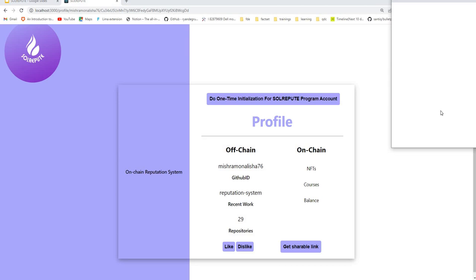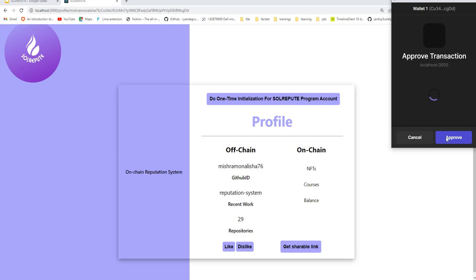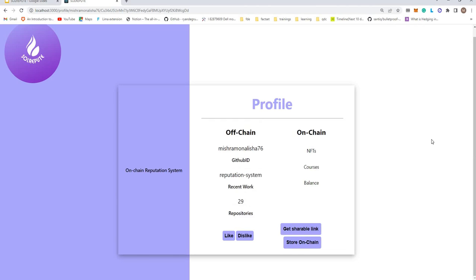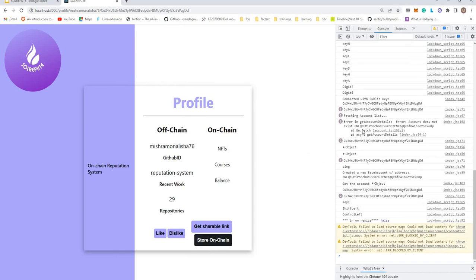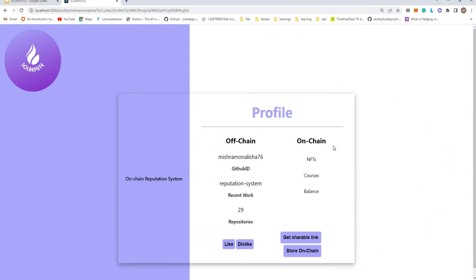On clicking this, a transaction is initiated, and let it load, and then after approving, you can see that this button disappears and I get another button which is store on chain. By clicking on store on chain, all my profile data will be stored on the Solana blockchain, and then that can be used by various DAOs and other dApps to integrate with their application, and you can also get the shareable link to share a profile with other